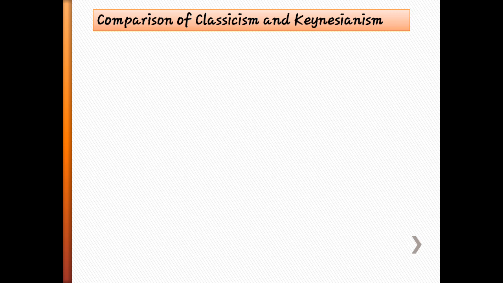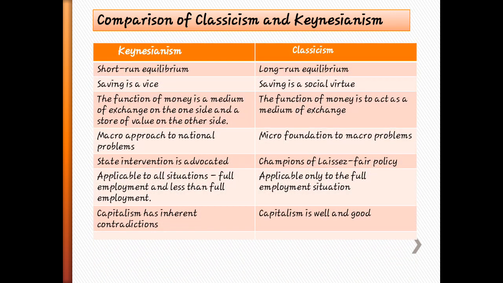Now we see the comparison of Classicism and Keynesianism. In Keynesianism, the first point is short-run equilibrium. Keynes advocates short-run equilibrium, whereas classical economists support long-run equilibrium. Saving is a vice in Keynesianism, whereas saving is a social virtue in classicism.